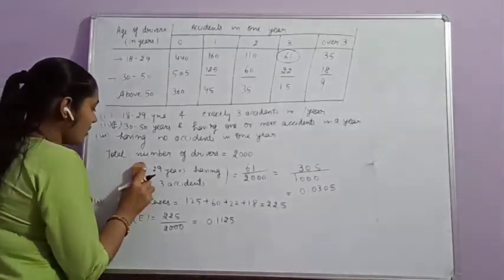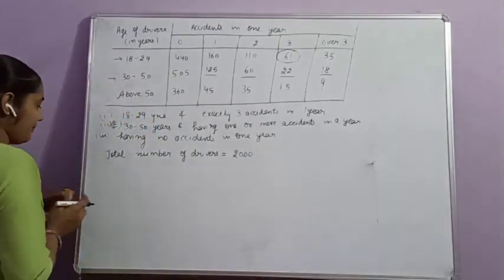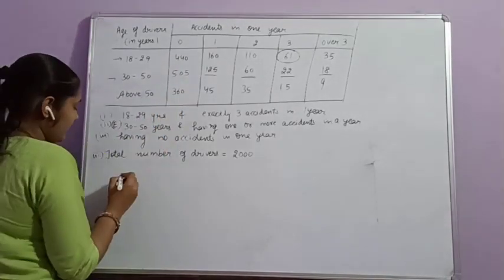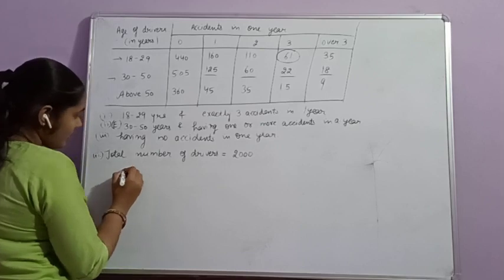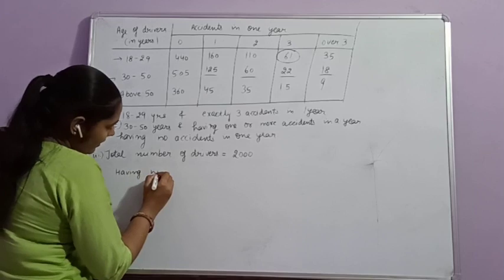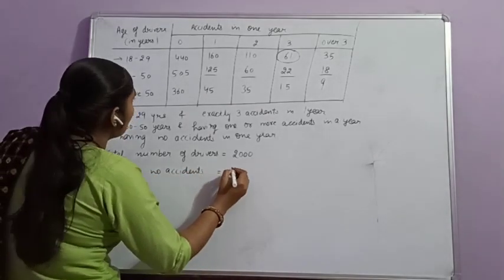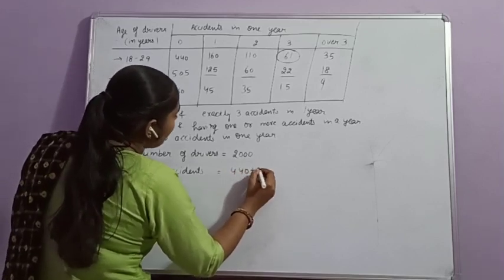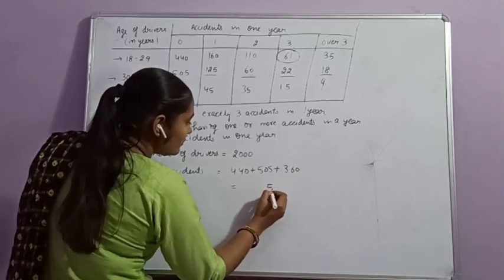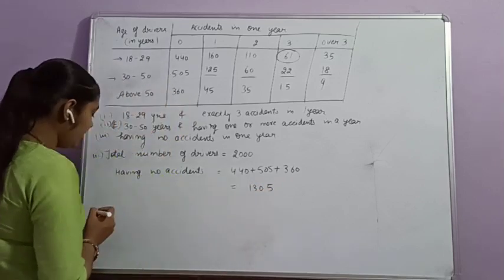In the third case, we have to find the probability of having no accident in 1 year. Having no accident, that is zero accidents. Then the cases having no accidents in 1 year will be 440 plus 505 plus 360, that is equal to 1305 cases.